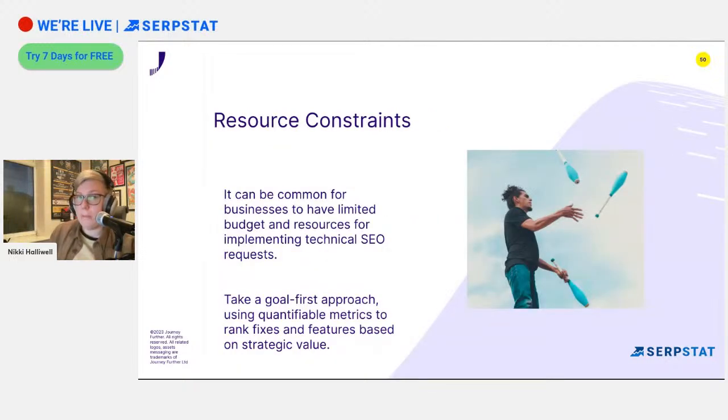Another issue might be that there's just lack of resource. So businesses might have limited budget, so they really struggle to implement your tech requests. We can overcome that by taking a goal-first approach and using quantifiable metrics that rank your fixes and the features that you want based on their strategic value that they can have for the business.